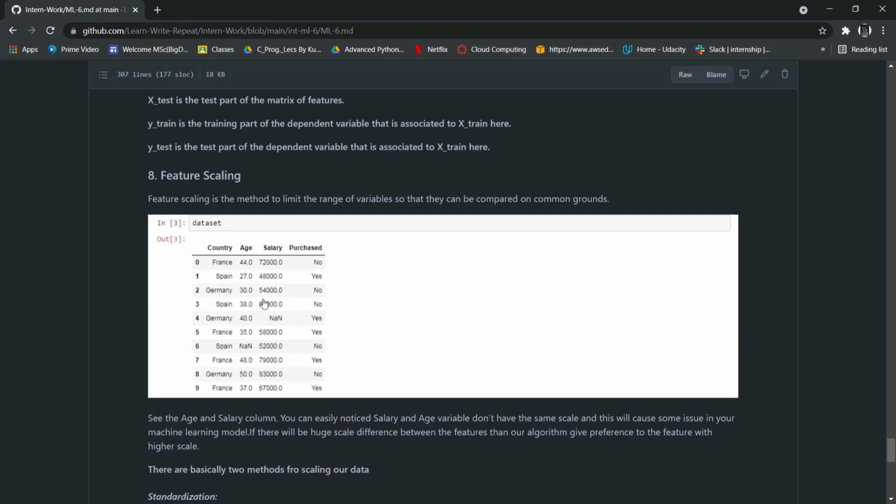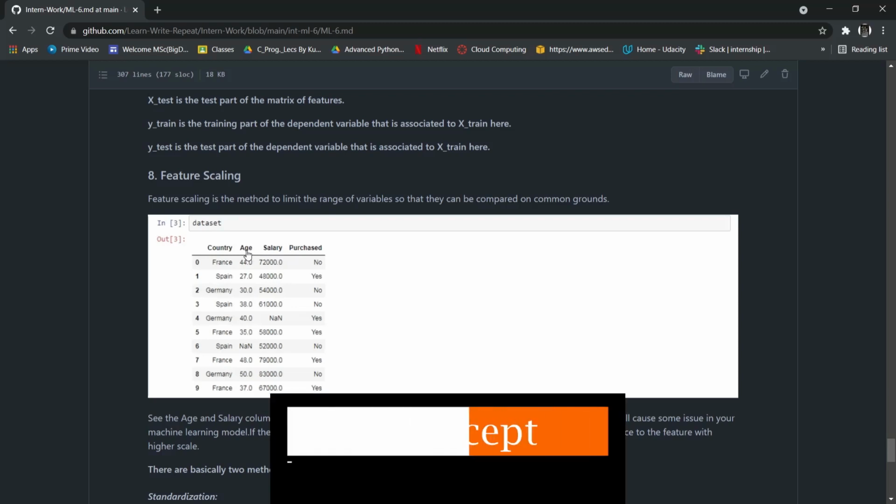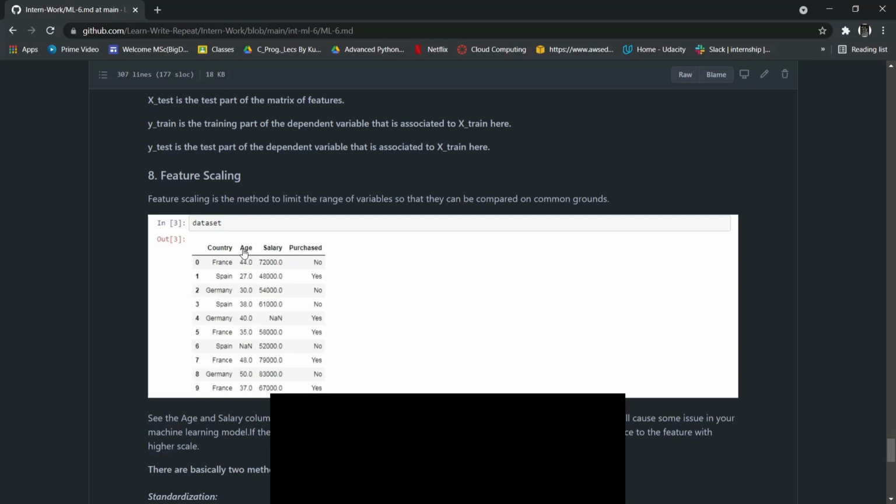To prevent that from happening, we scale the data. By scaling, I mean it changes the data in such a way that there is not much difference in the range of the variables. For example, it scales the data down to zero and one, that we'll see further.